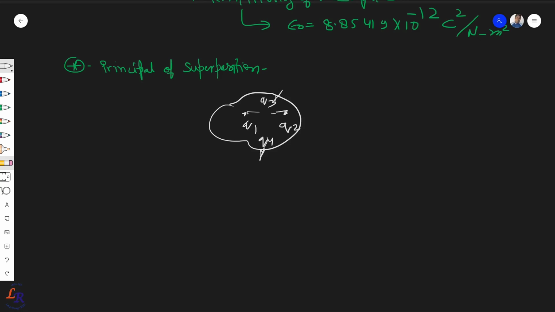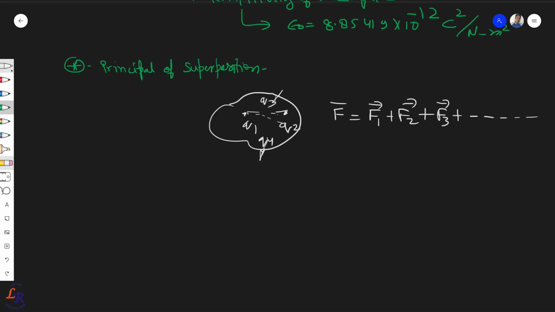They act individually, and you can take a vector sum. So the total force can be given by the force due to charge q1 on q2, q2 on q3, and so on, as a vector sum. That's the point of superposition, that the presence of a third charge cannot influence the force due to one charge on the other, or vice versa. So that's the important point about the superposition principle.